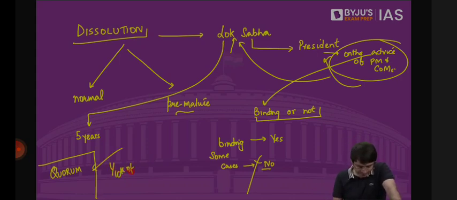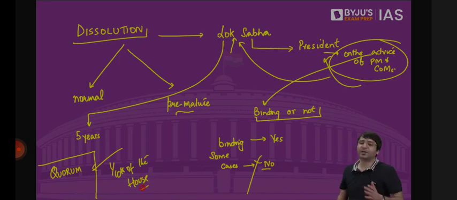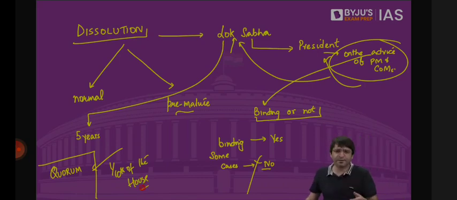For example, although we don't have a quorum here, even if there's only 1 student in the class, I have to take the class. But what if, for example, tomorrow we decide that there is a rule: minimum 100 students should be present in the class? Then we will take the class. Otherwise, the class is cancelled. That 100 would become quorum. What is the minimum number of members required in Parliament so that we can conduct the business of the Parliament? That is quorum. That is 1/10.